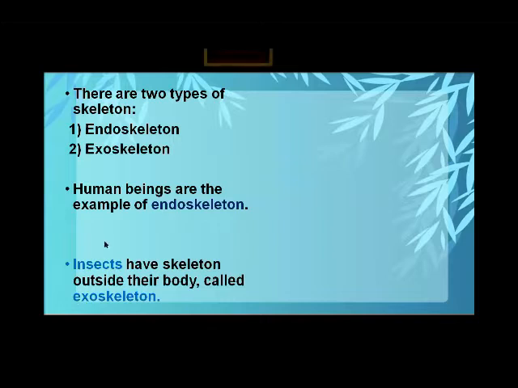Clear? Now, insects have a skeleton outside their body called the exoskeleton. This is a chemical substance that covers the insect's body, and it is made by a special chemical, the gluco. Okay, so this type of skeleton which the insects have is called the exoskeleton. Clear? Exoskeleton is outside the body. For example, insects have the exoskeleton, and in the endoskeleton, human beings have the skeleton inside their body. Clear?